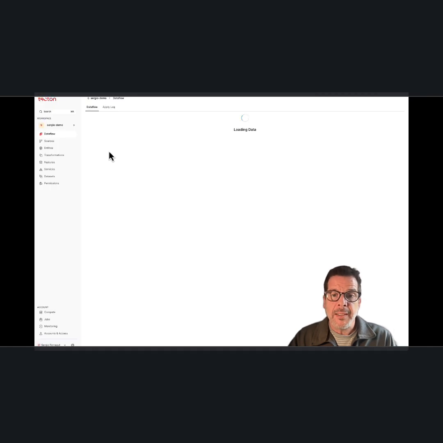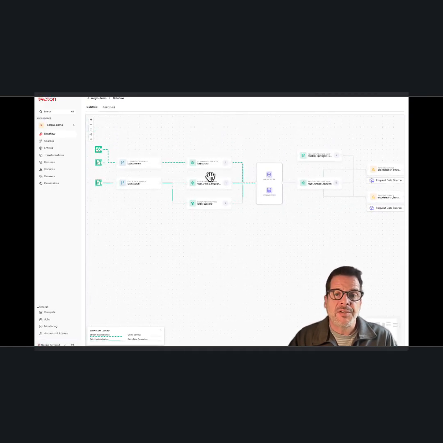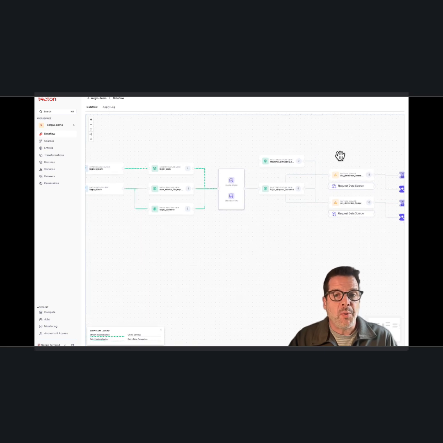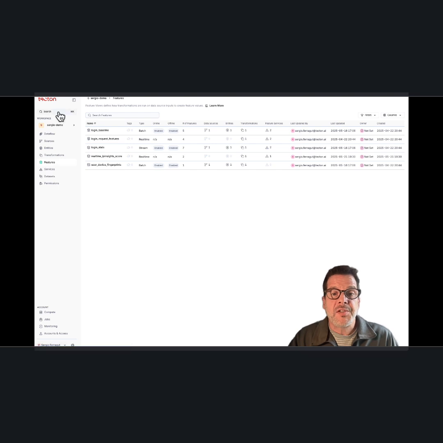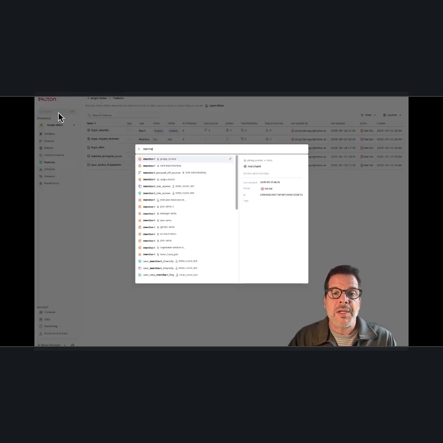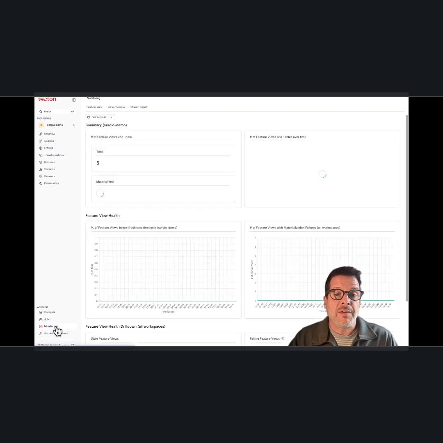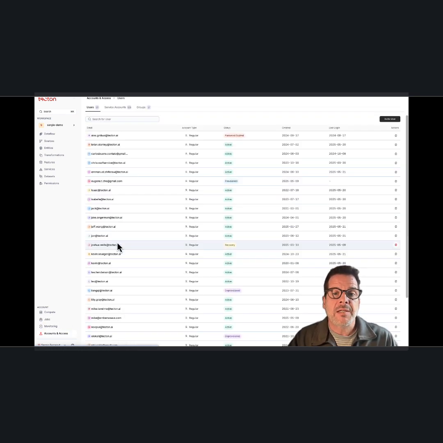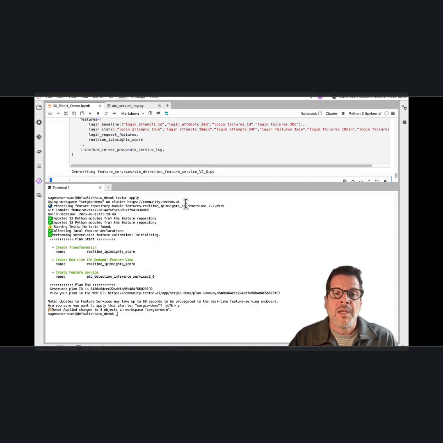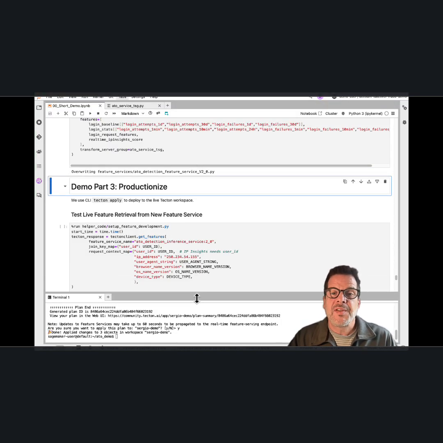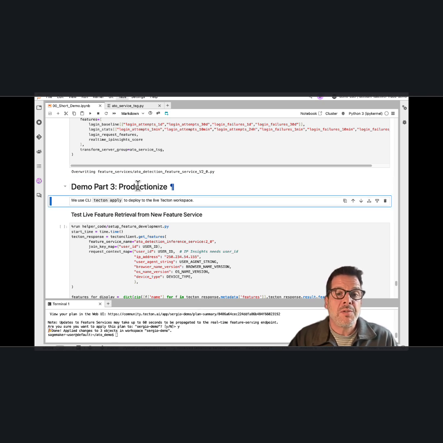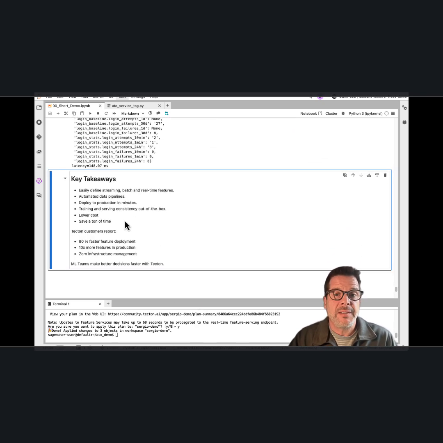Back in the Tecton UI, you can see the full data lineage, from raw data sources through transformations to feature serving endpoints. You can see that the new feature service incorporates all the previous features, plus the new real-time IP Insights features we just created. Data scientists can discover existing features and reuse them instead of reinventing the wheel. Operations teams can view and control job execution, monitor stream processing and serving performance, and manage users and their access permissions with role-based access controls. Since the new feature service is now live, we can test the feature retrieval directly. This feature service can also be used to create new training datasets and train a better ATO model.